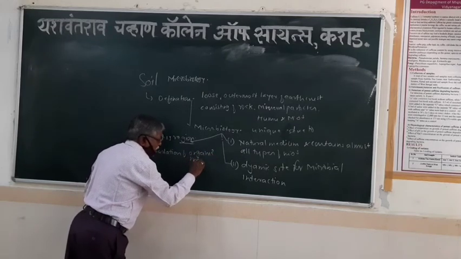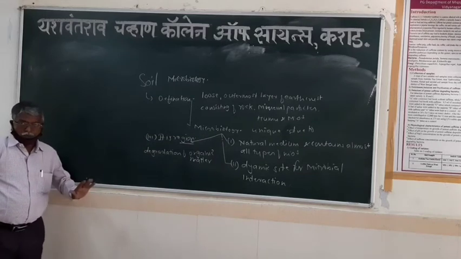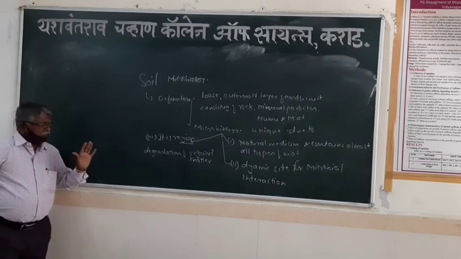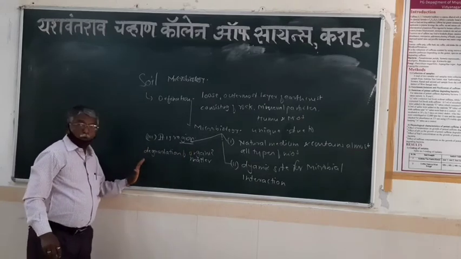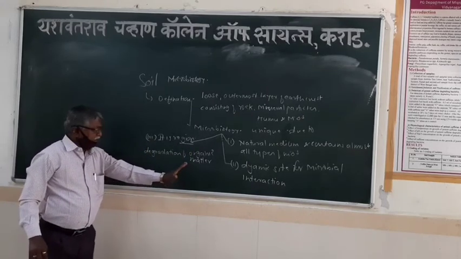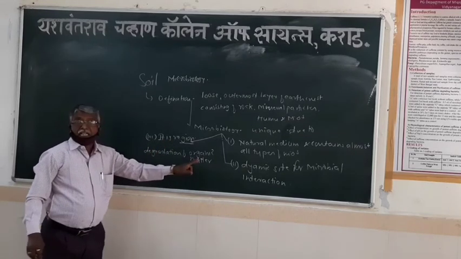Organic matter in short is OM, microorganism is MO. See the difference: OM organic matter, MO microorganism. So it is a region where the degradation of organic matter occurs.